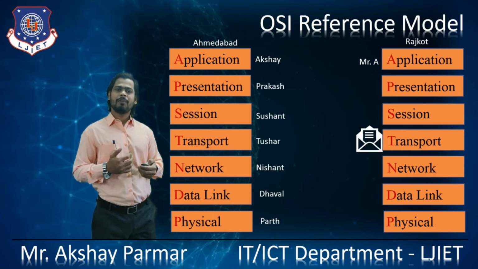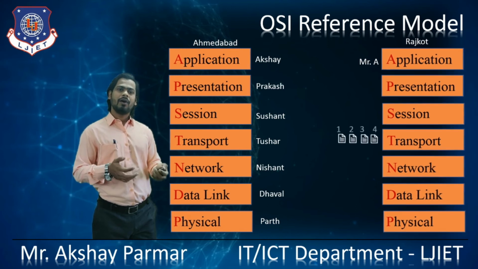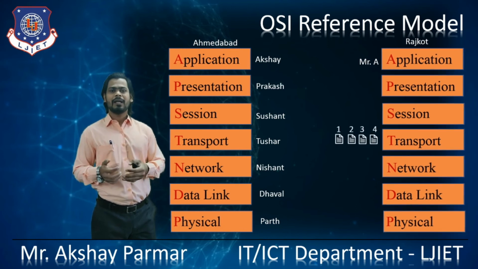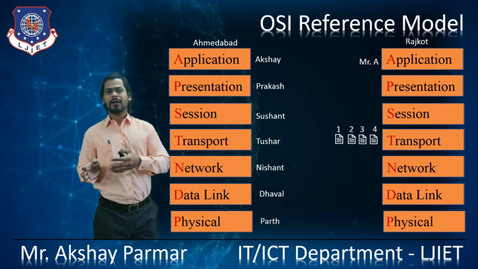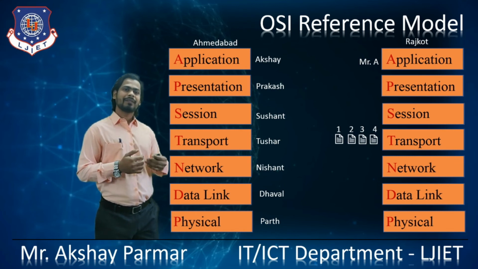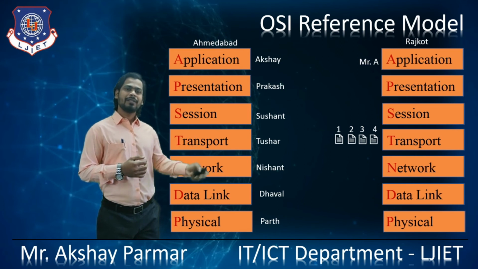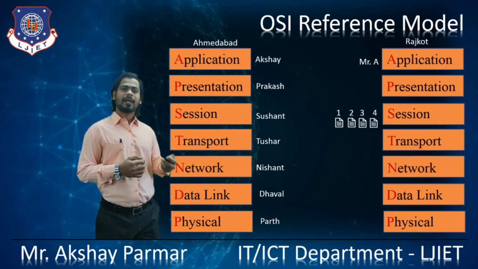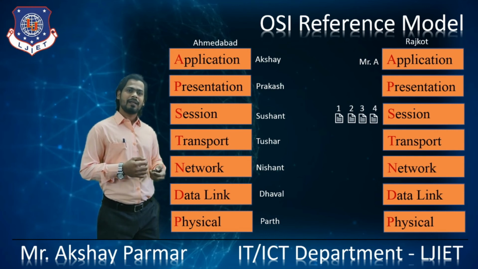After getting that open envelope, Mr. T will bring the document and see that all the documents are divided into 100 page chunks, right? After that, Mr. T will send those 4 different chunks of 100 pages to Mr. S, who is working at the session layer, right?